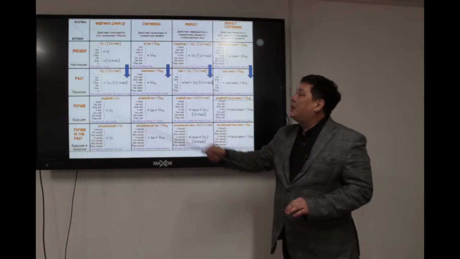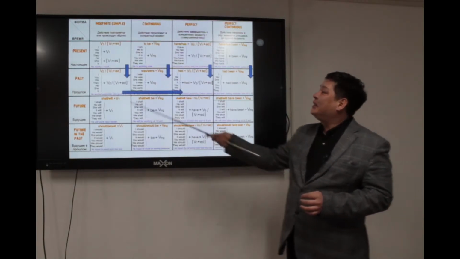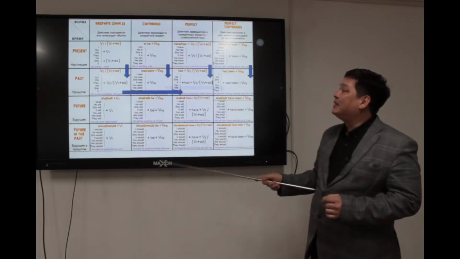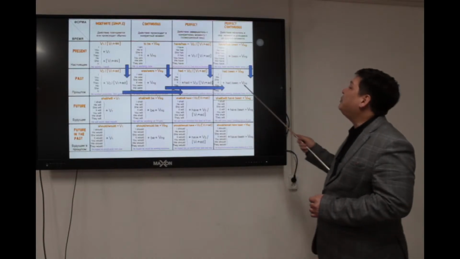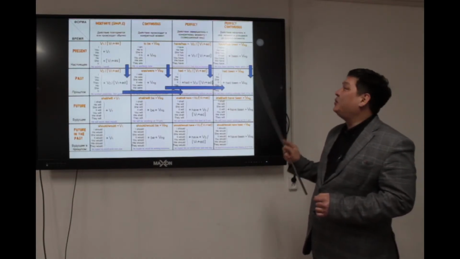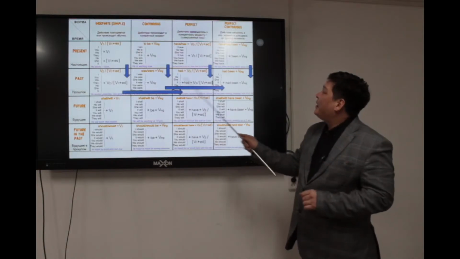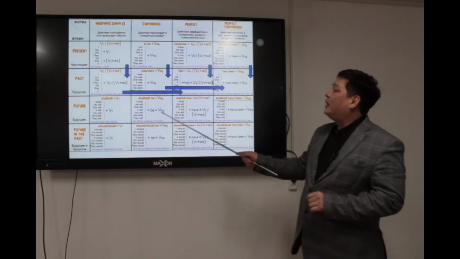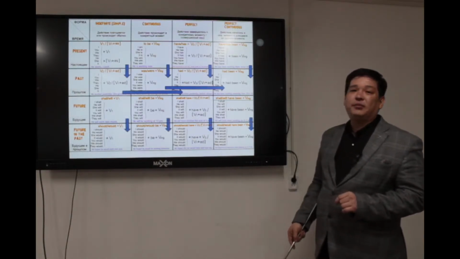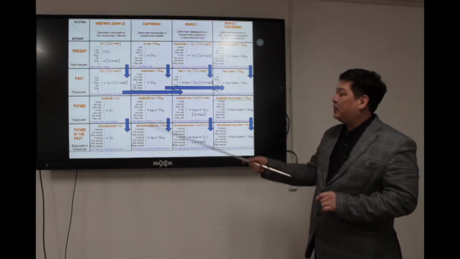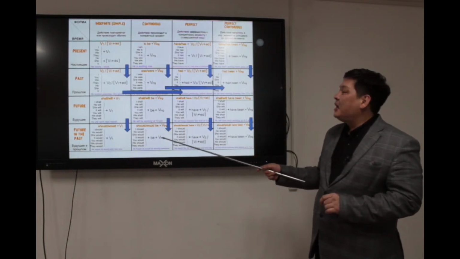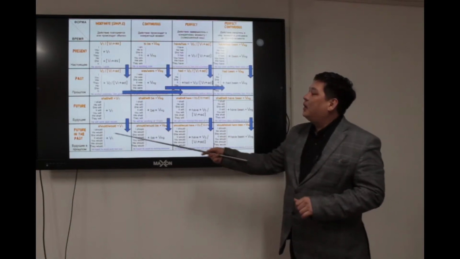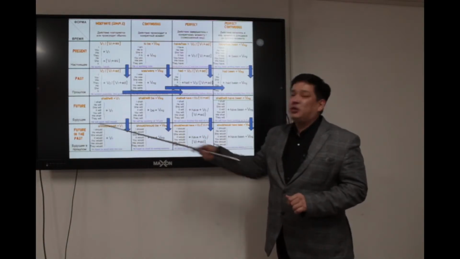But if, for example, we have a sentence in past indefinite, it will be past perfect. If we have a sentence in past continuous, it will be past perfect continuous. But you have to also keep in mind that past perfect and past perfect continuous will not be changed. And also the same with the aspects of future tense. Future indefinite will be would or should. So we have to change future to future in the past.